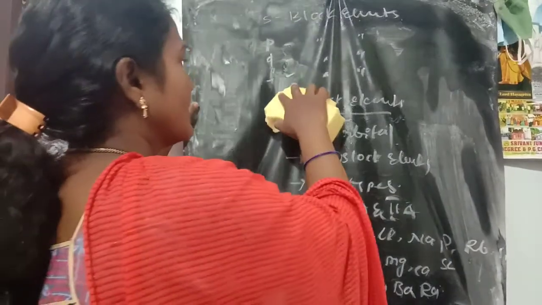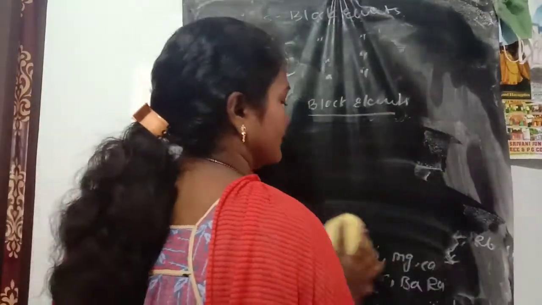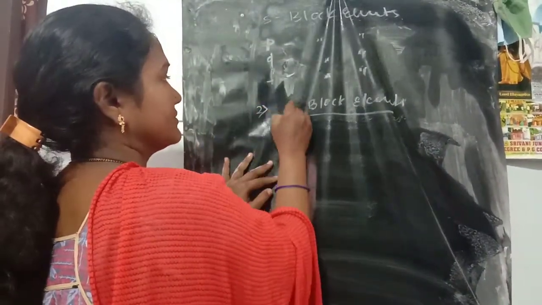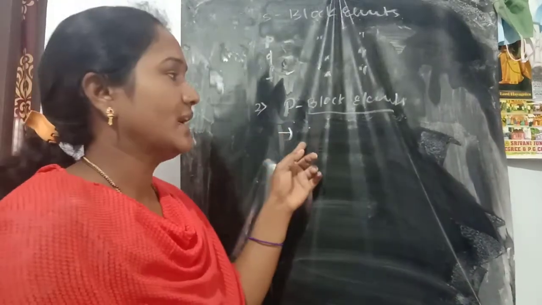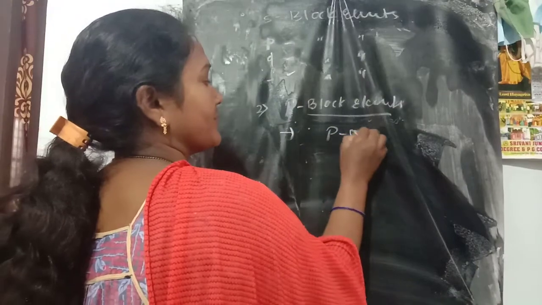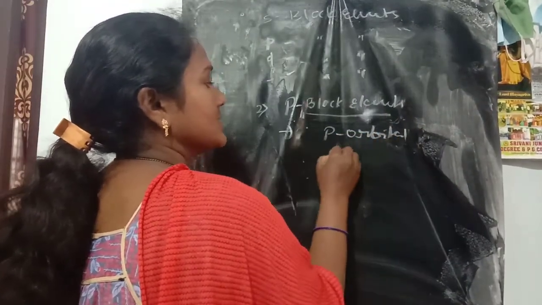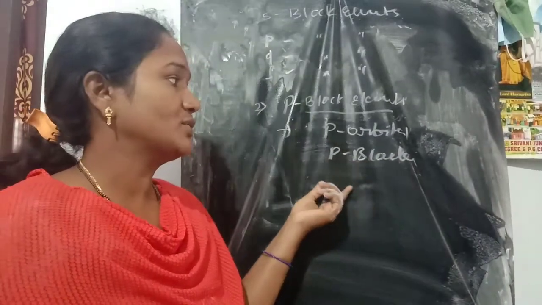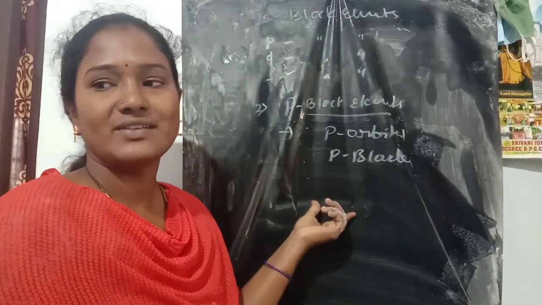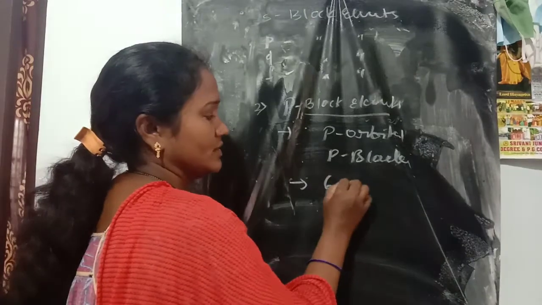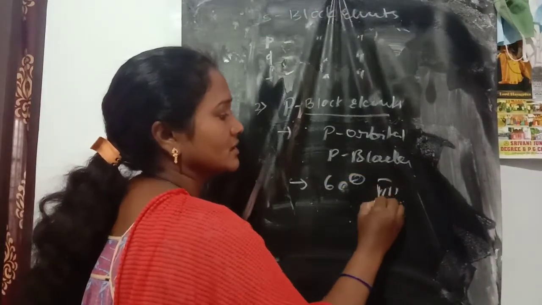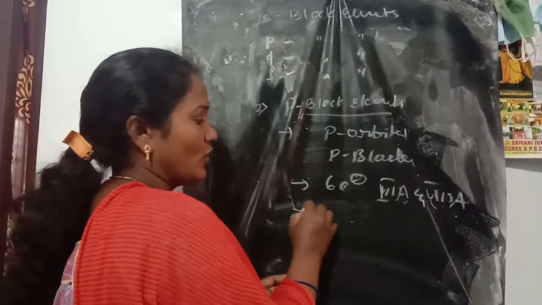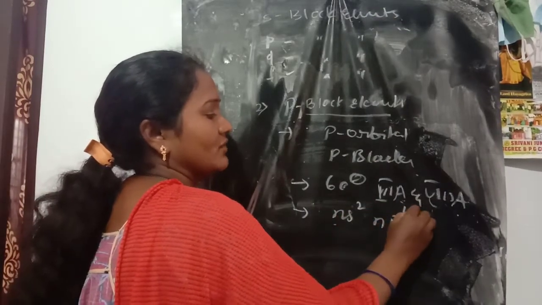And the second one is P block elements. If the differentiating electrons enter into the P orbitals, this forms the P block elements. P block elements have a maximum of 6 electrons, and they are third A to 8th A. Outermost electronic configuration is Ns2, Np1 to 6.